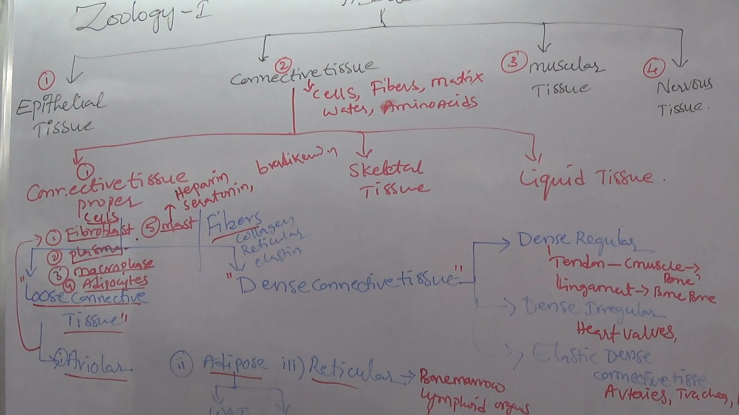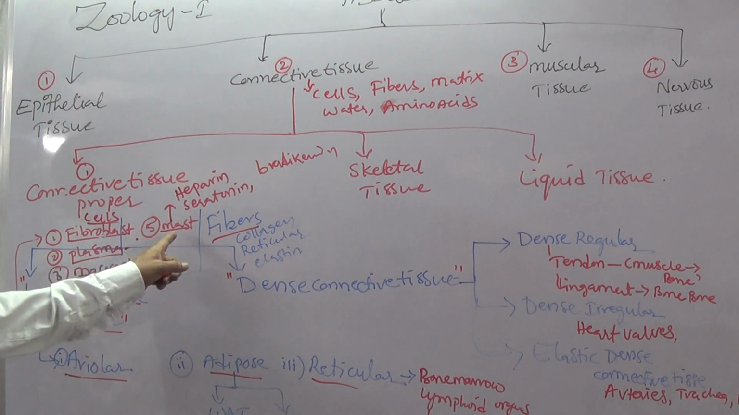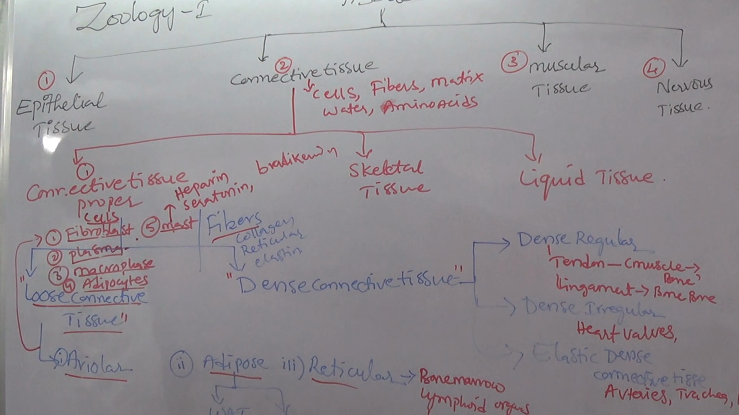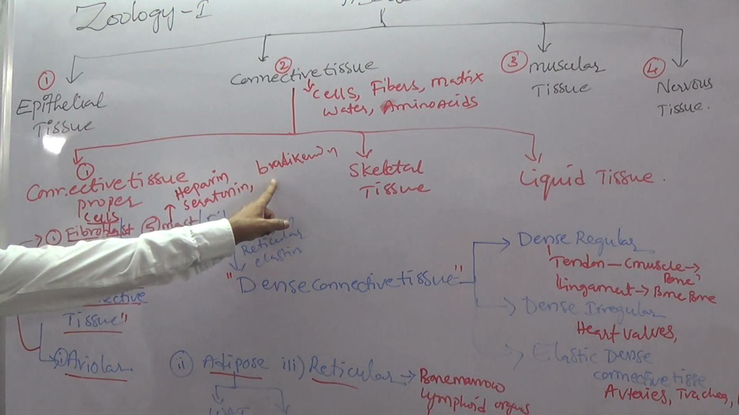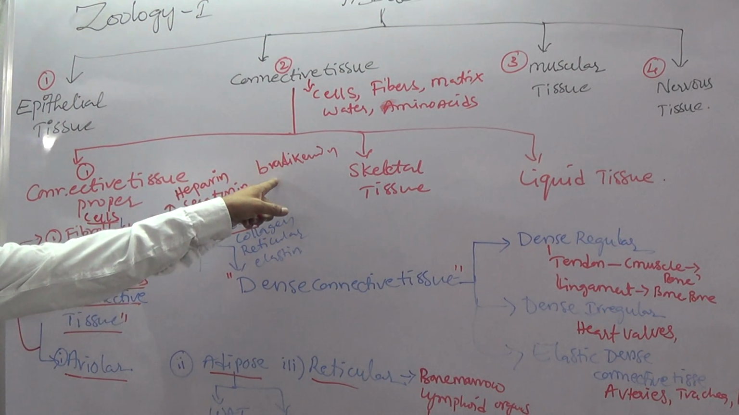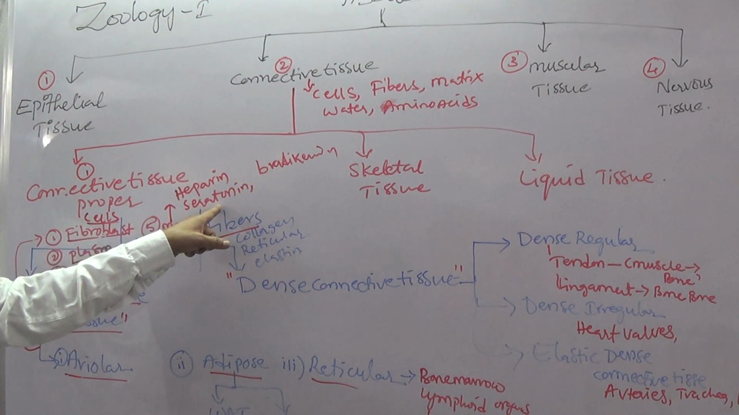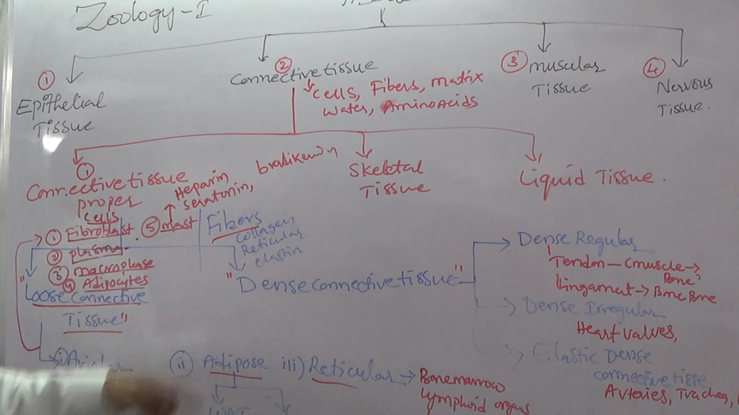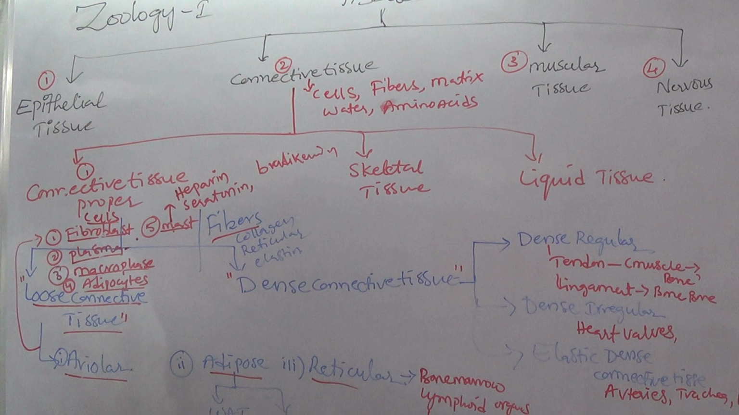Adipocyte main function, that is storage of fat. Last, mast cell. This cell produces heparin, serotonin, bradykinin. These are the components of mast cell. Bradykinin is a vasodilator, serotonin is a vasoconstrictor, heparin is an anticoagulant. So these are the cells of areolar tissue.